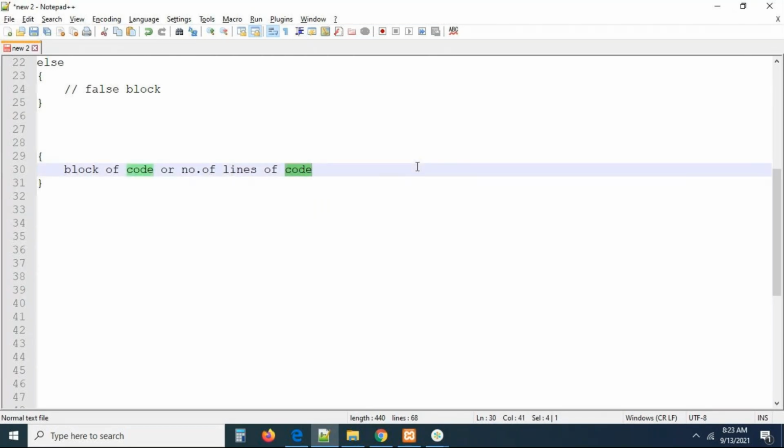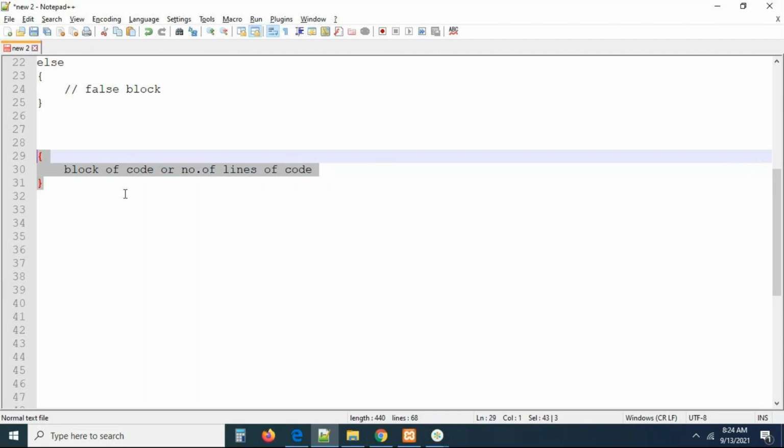See, there are a lot of things in a programming language: conditions, looping, statements, variables. We have so many things. Why do we need to write a condition, and what is the purpose of it? Whatever condition you are going to write is going to be wrapped by the curly bracket. Exactly, that is the block of code, or number of lines of code. Every statement is going to be kept in or followed by a curly bracket. So I want to tell you one point. Keep it in mind.